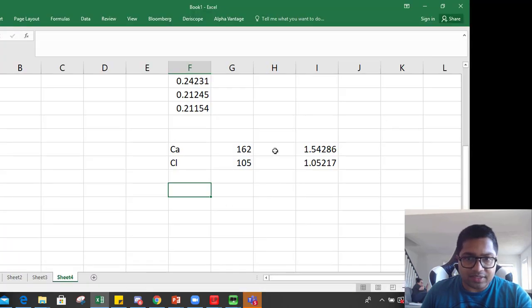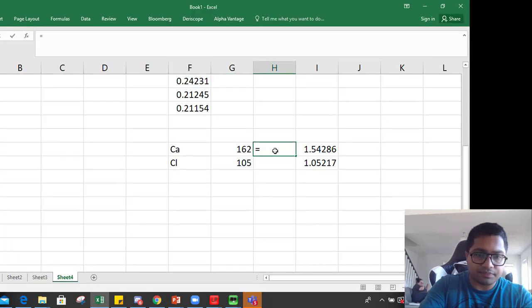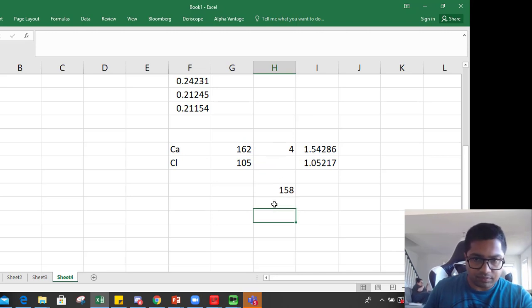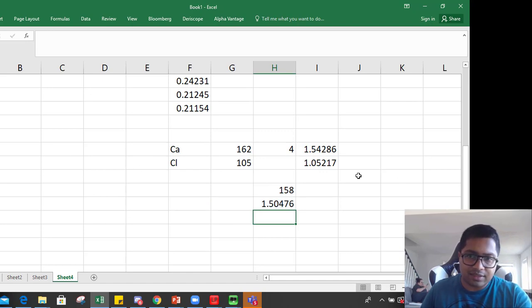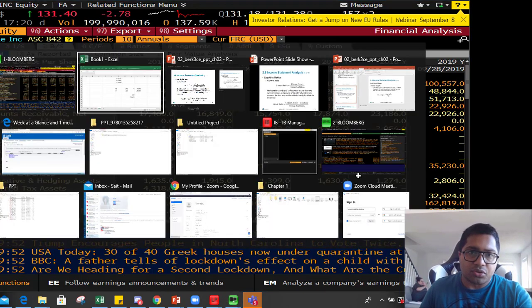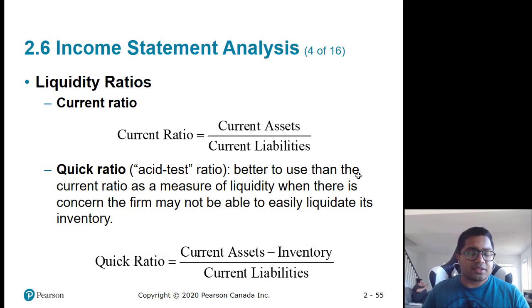So out of that 162, 4 were inventory. To calculate quick ratio, it is 162 minus 4 divided by 105. Quick ratio is generally a little less than current ratio, but it is a better measure.